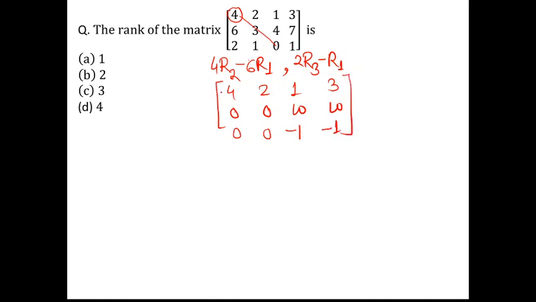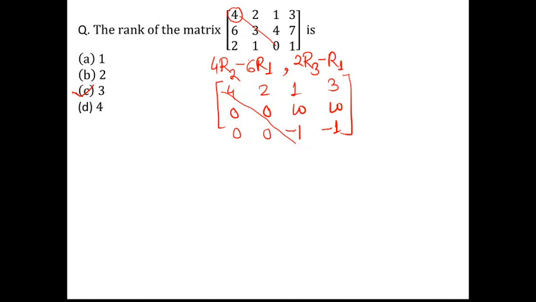Again identify diagonal elements. So what we find here, all elements below the diagonal are all 0. So this is an upper triangular matrix, and count just the number of non-zero rows. So you will find that the number of non-zero rows over here is nothing but 3 as per the procedure. Okay, so option number C is the correct one. So this is what we have as per our usual definition of the rank of the matrices.